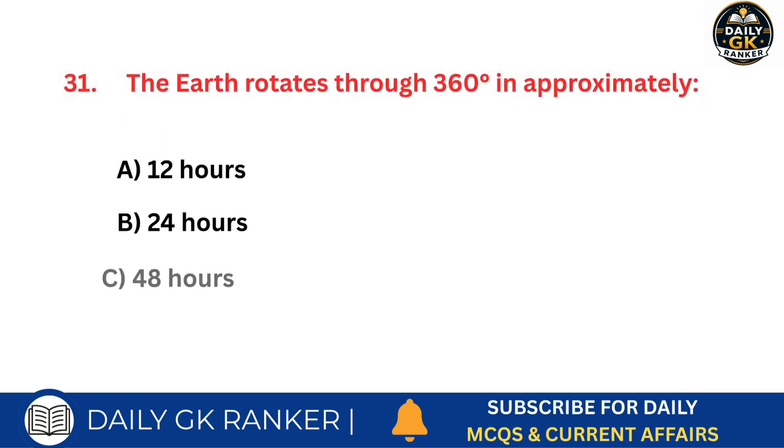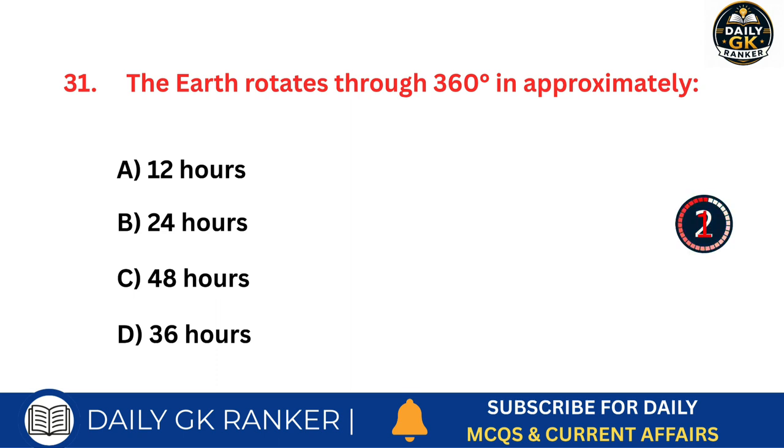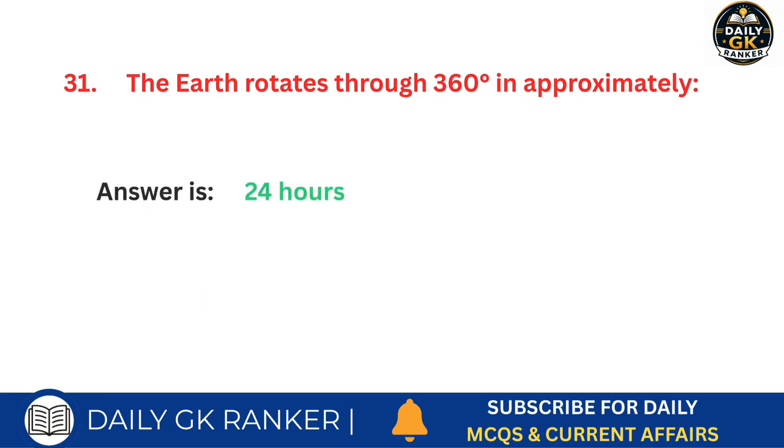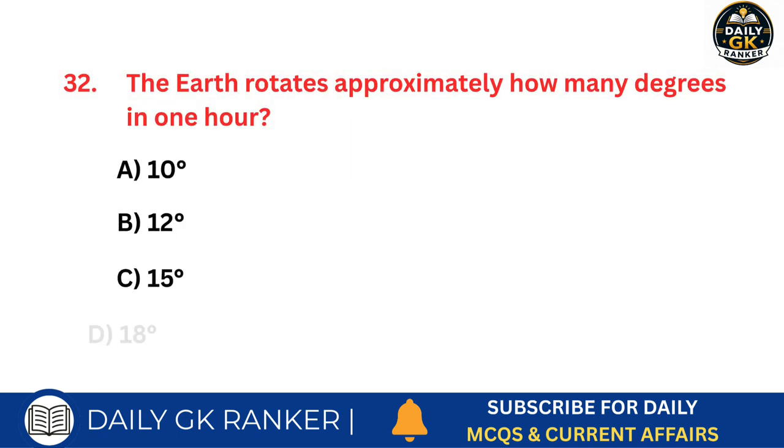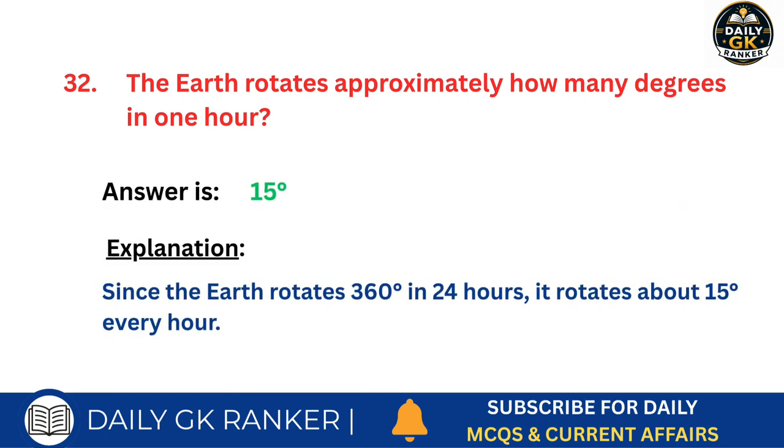The Earth rotates through 360 degrees in approximately how many hours? Answer is 24 hours. The Earth rotates approximately how many degrees in 1 hour? Answer is 15 degrees.